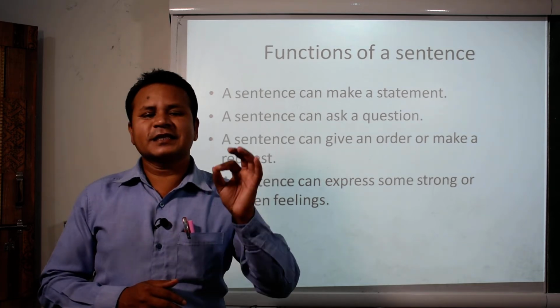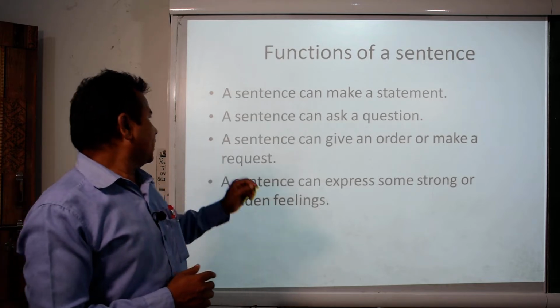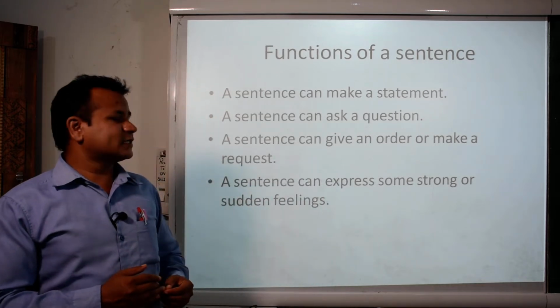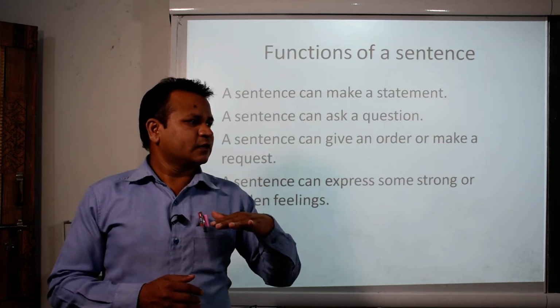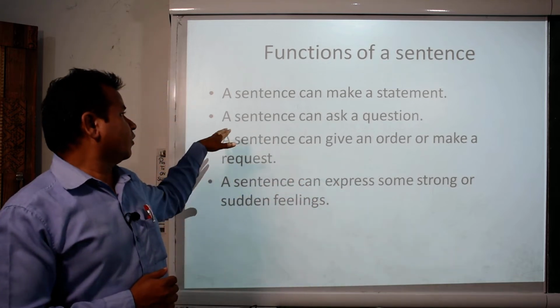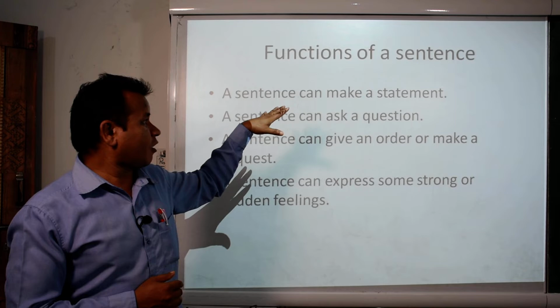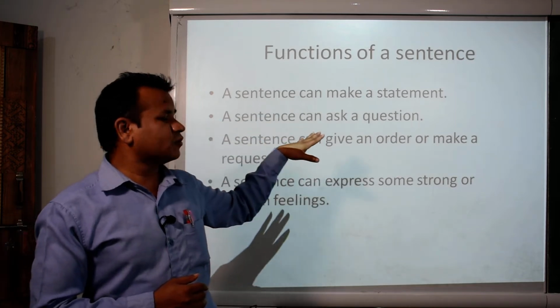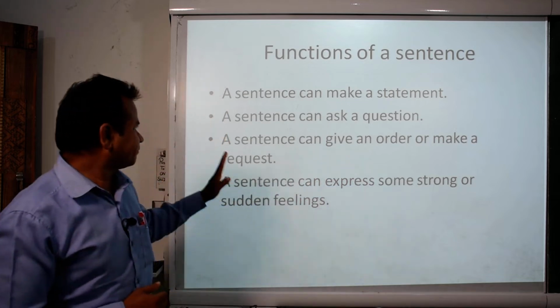A sentence can make a simple statement. Second, a sentence can ask a question. Generally, whenever we ask certain questions, definitely we follow this type of thing. This is one of the functions of the sentence. It can ask a question, it can make a simple statement.